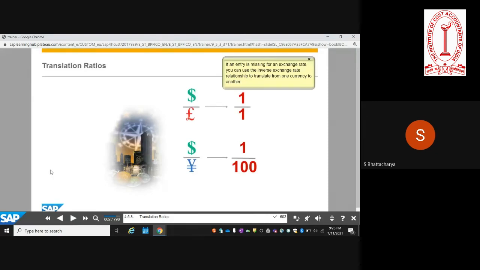Now, there's another important concept of translation ratios. This is a very important concept because this talks about how an exchange rate is used and how the value is translated from one currency to the other. When you are maintaining translation ratios, usually you have two options. One is you can maintain a direct quote, or you can maintain an indirect quote. That is one of the things that needs to be specified upfront, and then you maintain the translation ratios.